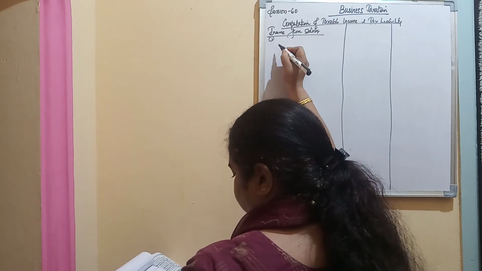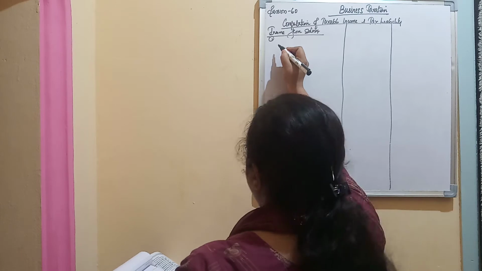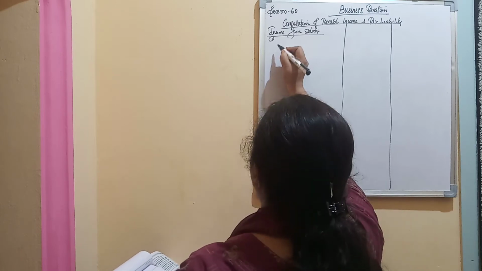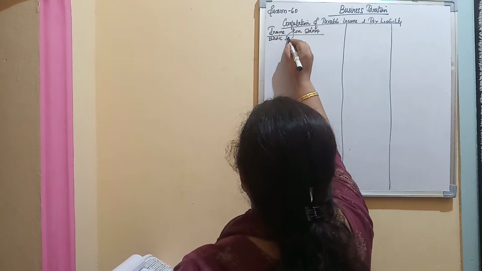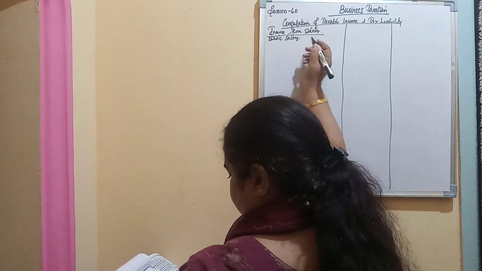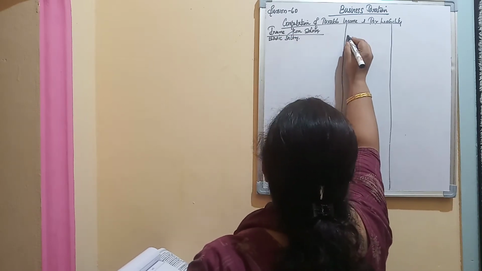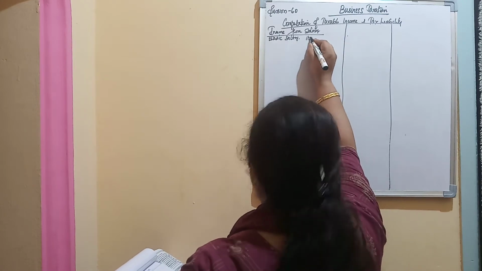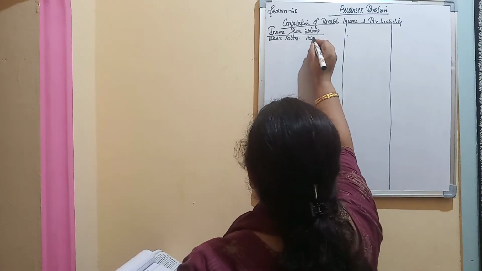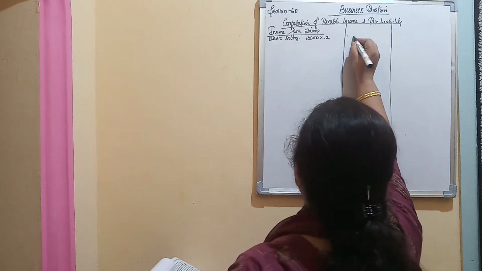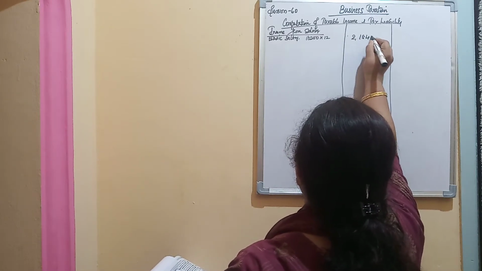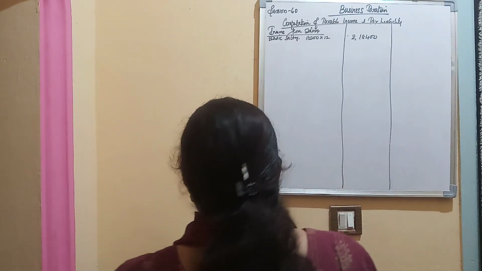So what is the information on the basic salary? Basic salary is 18,200 per month. So basic salary is 18,200 per month. So 18,200 into 12. So basic salary is 2 lakhs 18,400. So the basic salary is 2,18,400.